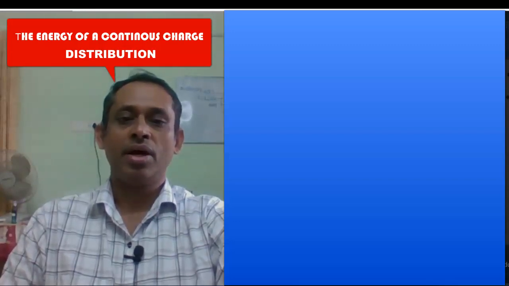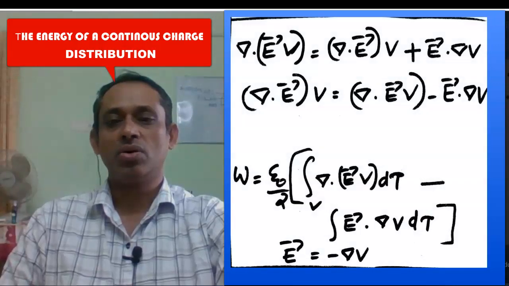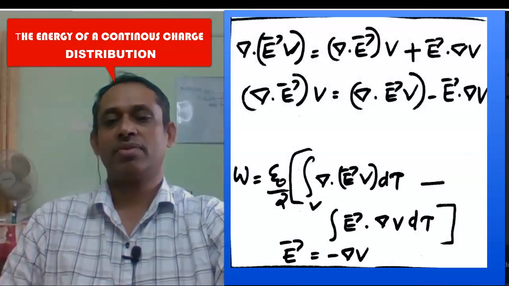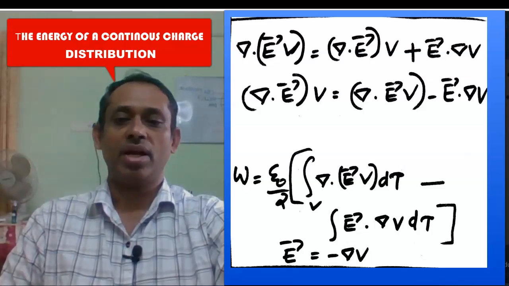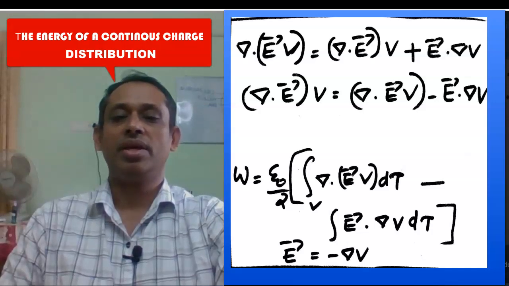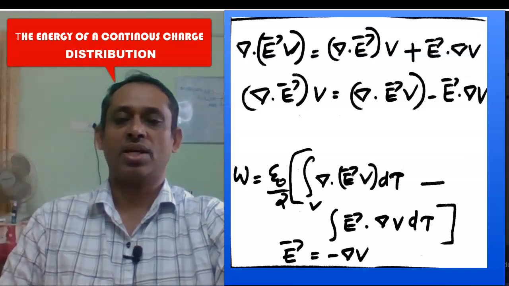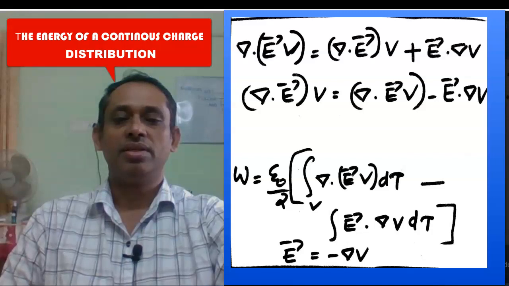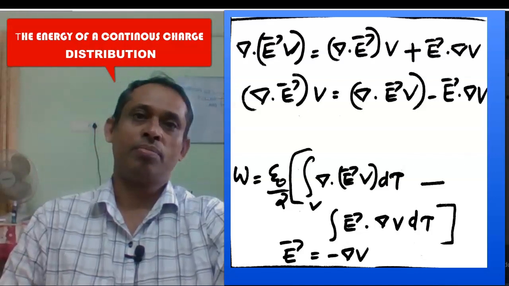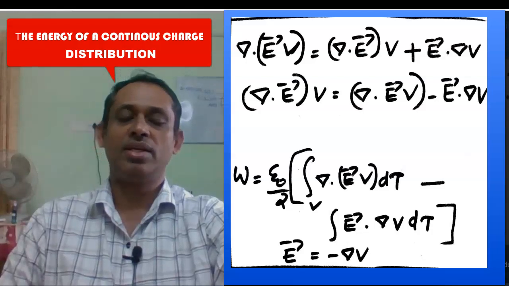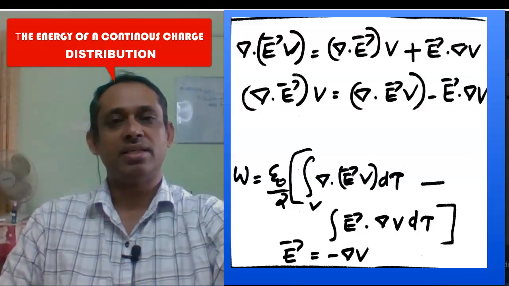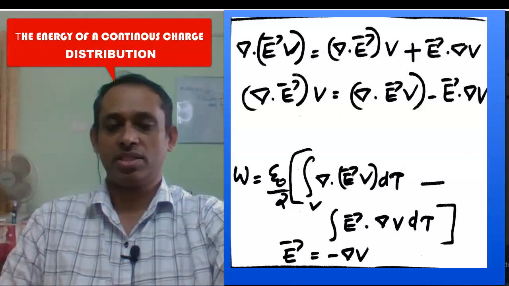And now we know del dot (EV). E is the field vector, V is the potential, a scalar quantity. The divergence of a vector times a scalar we can write in this form: del dot (EV) equals V del dot E plus E dot del V. That is a standard result.